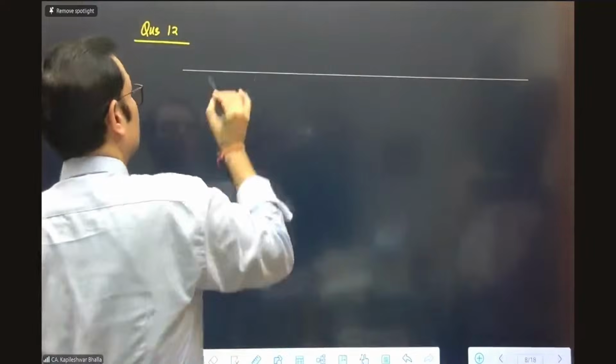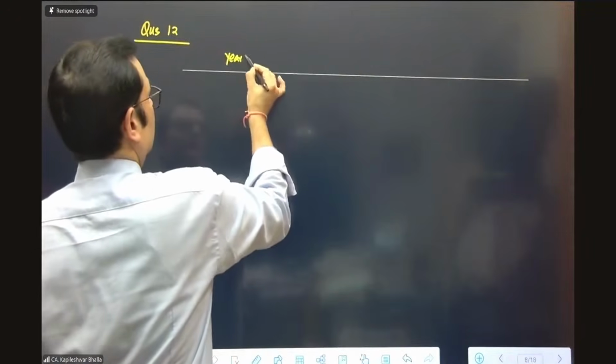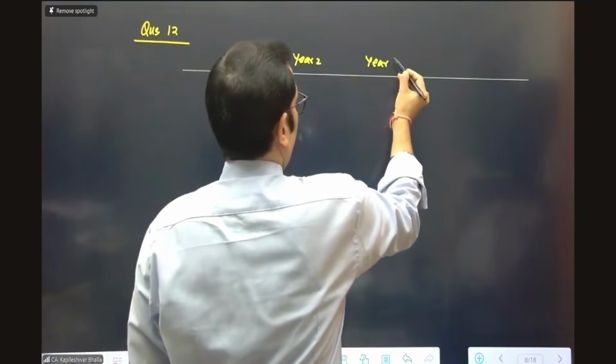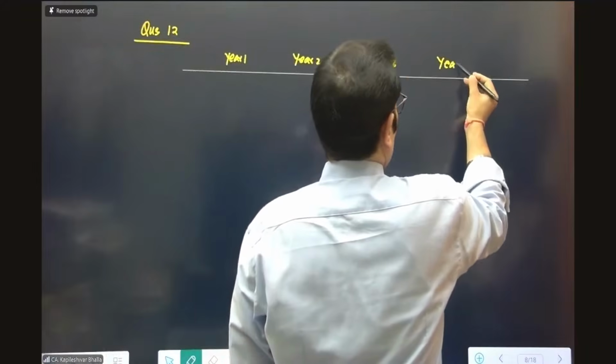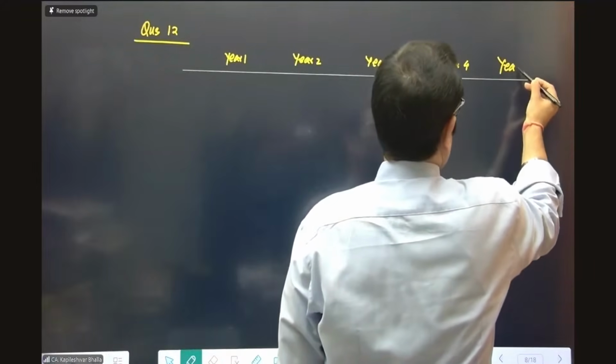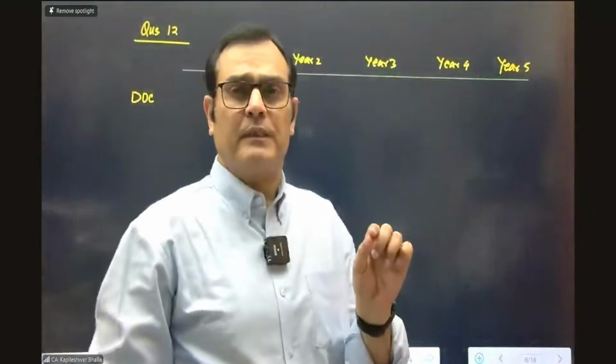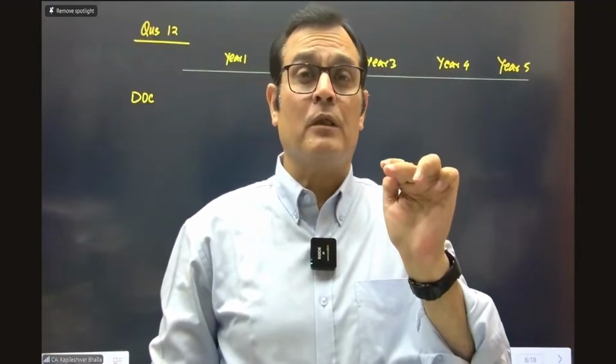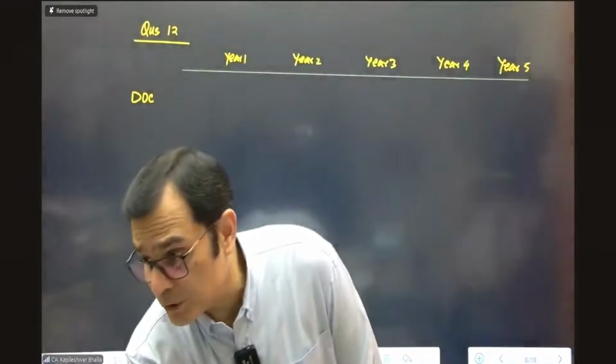So we're going to organize the input for year 1, year 2, year 3, year 4, as well as year 5. And let's consider first of all the degree of completion. I'm putting it as DOC. Now, as per the instructions given in the question, you need to consider the degree of completion not cumulative, but each year on a separate basis. So I'm just going to share the inputs back again, and let's calculate each one.